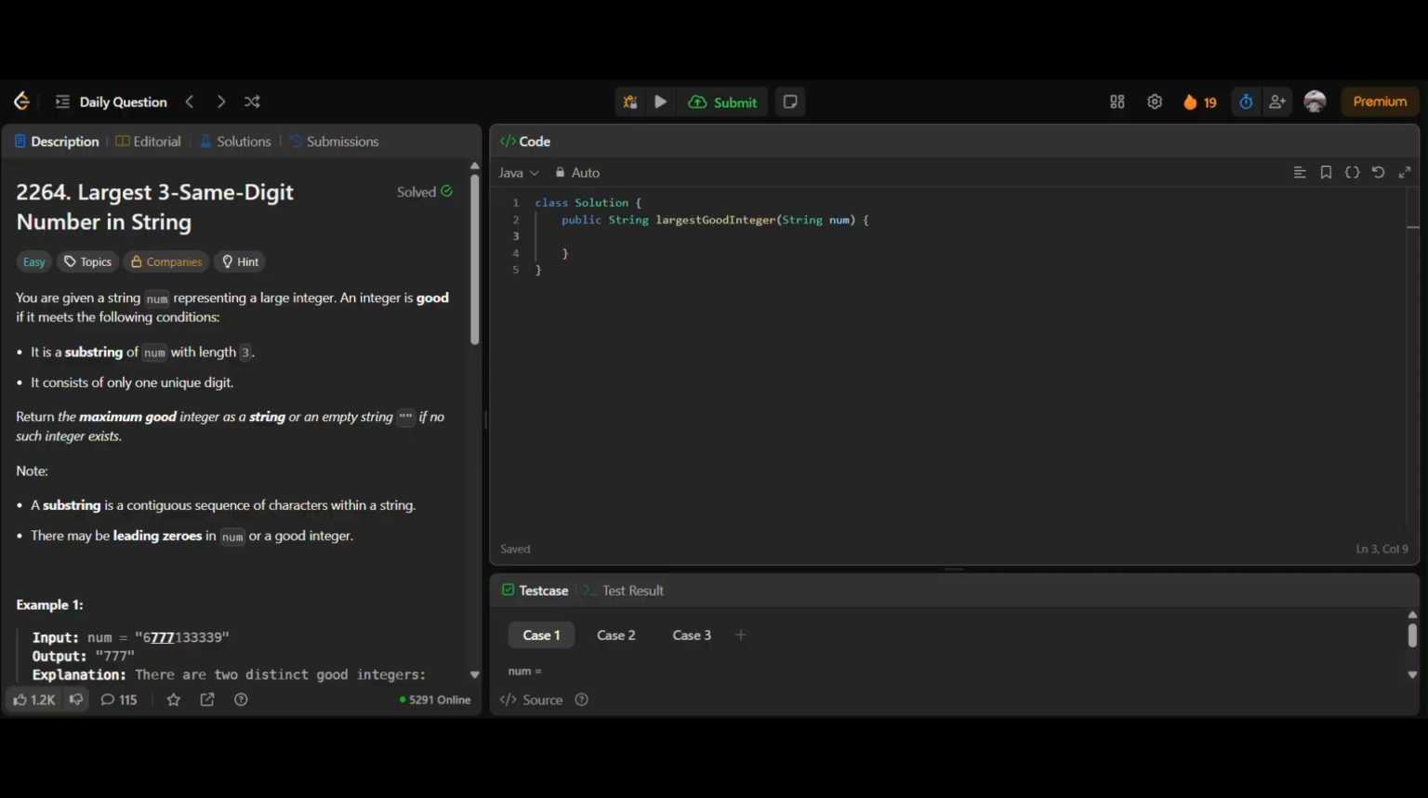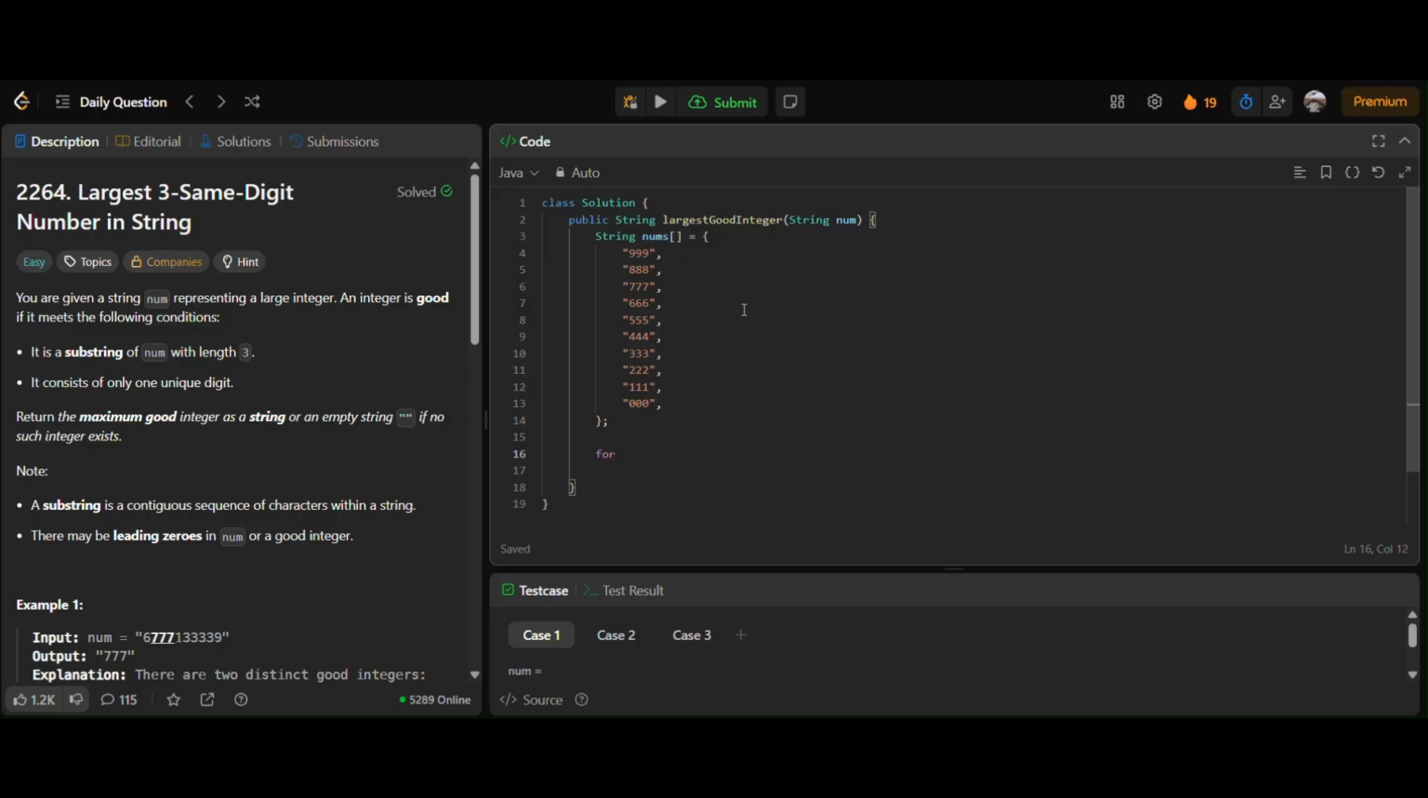Now let us begin with the implementation of our logic. First we need to declare an array of strings which will contain all the possible good strings for any given string. So this will be an array of strings. It will have all the digits repeating 3 times: 999, 888, 777, 666, 555, 444, 333, 222, 111, and 000. Now we'll iterate through all of these possible strings and check if any one of them is present in the integer string num.